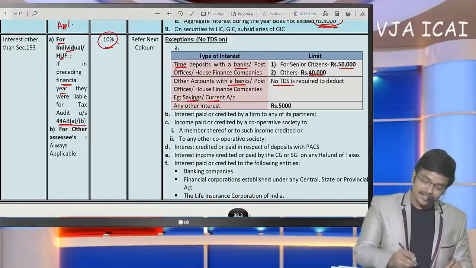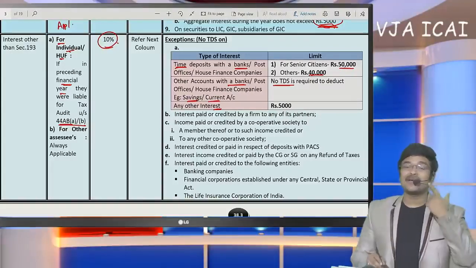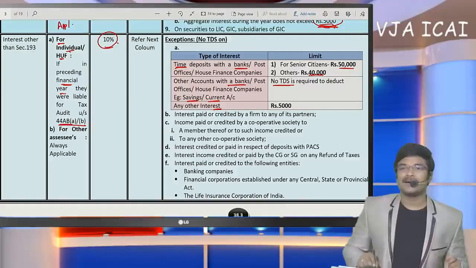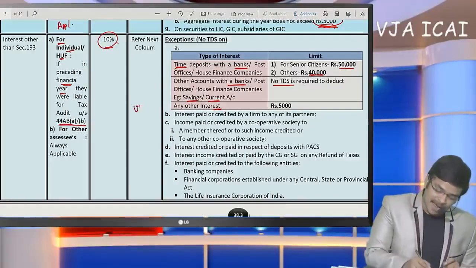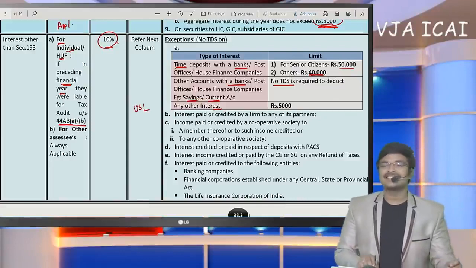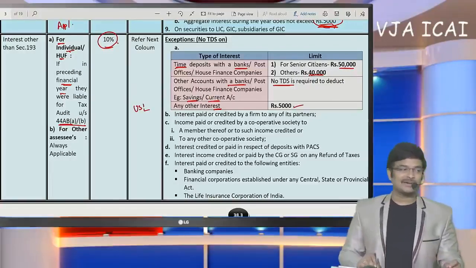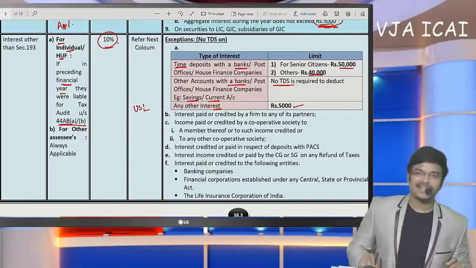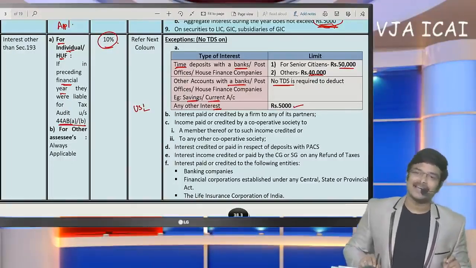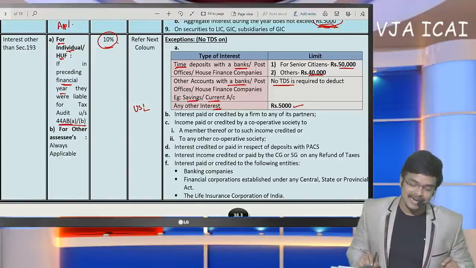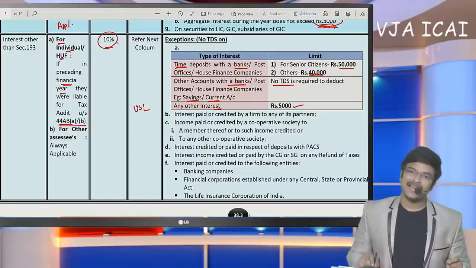And any other interest, if I pay interest to my friend, if I have borrowed a loan from my friend for the purpose of using in business, if I have borrowed an unsecured loan, on such unsecured loan interest, if the interest amount exceeds 5,000, then TDS has to be deducted.